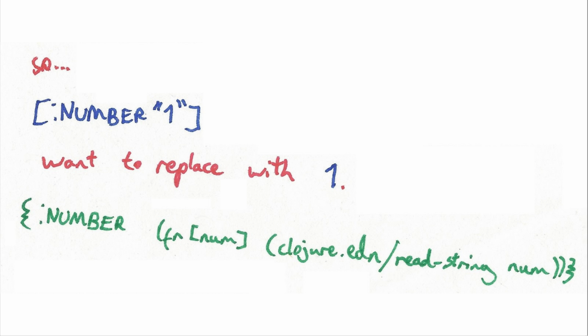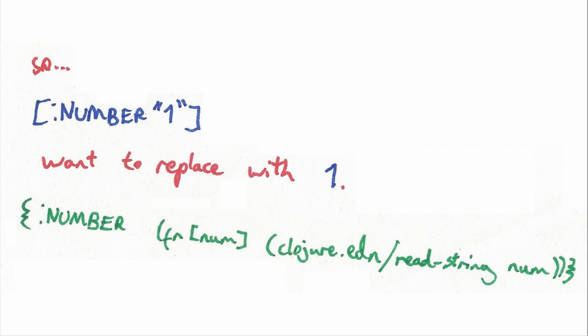So here, imagine we have this tag here, so it's number and 1. We have a function that runs here. It will take a map which has a number entry, and it will have a function, a nonce function, that will then take a string num, which is all the values that come here. It will be function arguments here. So we have the string 1, and to make an integer from a string in Clojure is actually really annoying because there's no string to integer function. You have to use read-string. So we use clojure.edn/read-string. It's slightly safer than just evaluating that string, but it doesn't matter. It's from my grammar anyway.